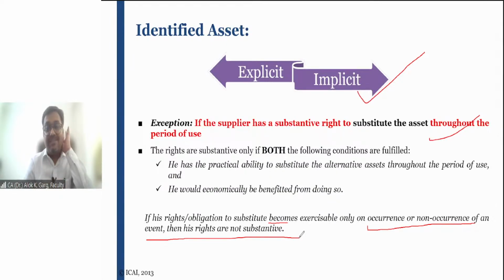It needs repair and maintenance, which will take some time, so the lessor will substitute that asset with an alternate asset. In that case the right is not substantive, because the lessor is not economically benefited. He is providing the alternate asset in case of an emergency situation. Is that clear?